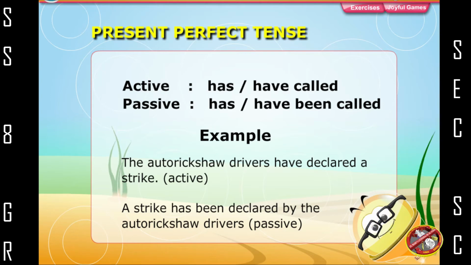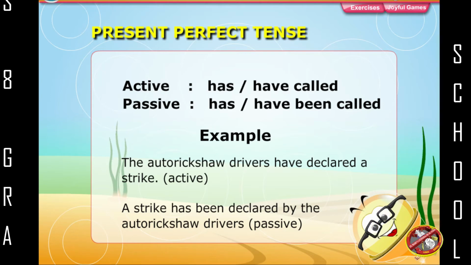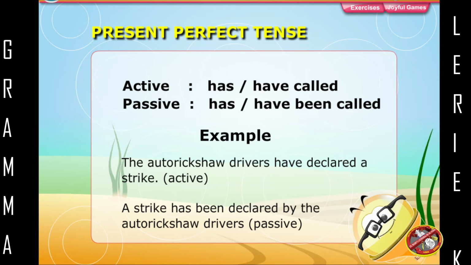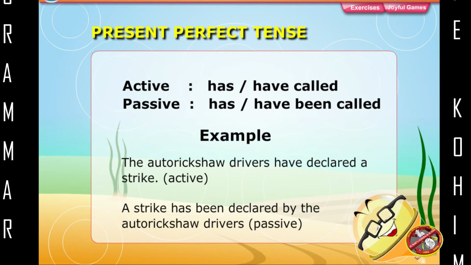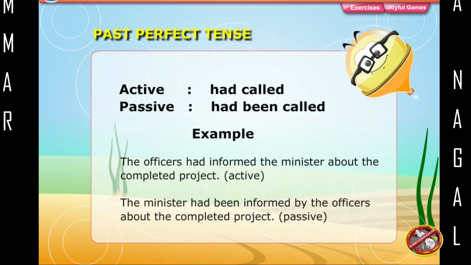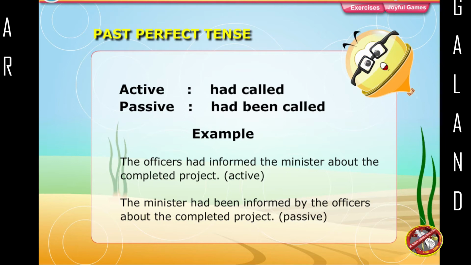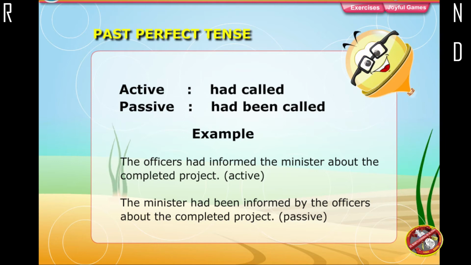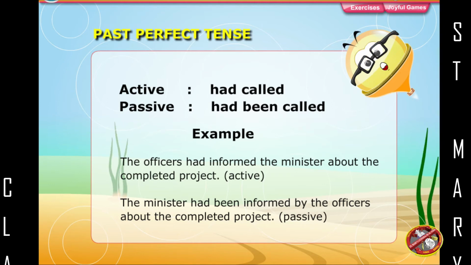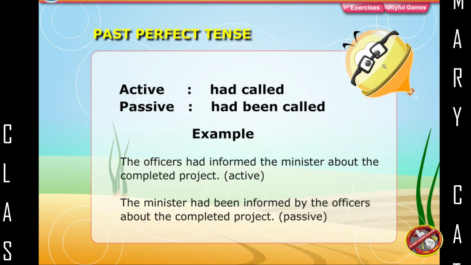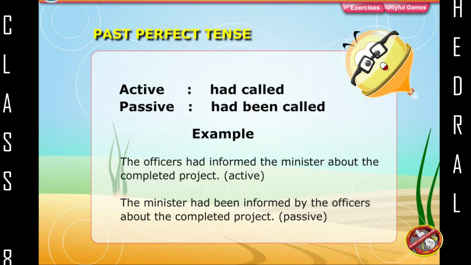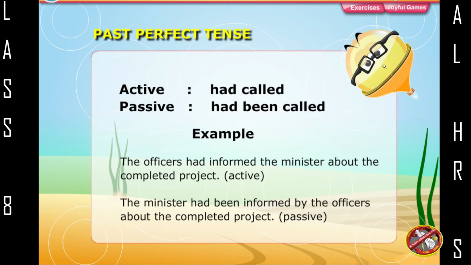Example: The auto rickshaw drivers have declared a strike, active. A strike has been declared by the auto rickshaw drivers, passive. Past perfect tense: active, had called; passive, had been called. Example: The officers had informed the minister about the completed project, active. The minister had been informed by the officers about the completed project, passive.